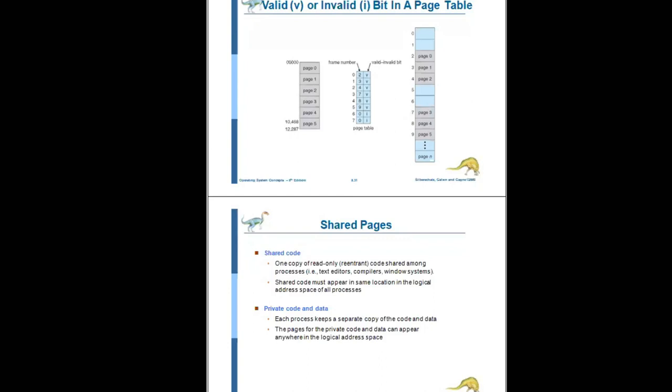Each user shares the same common text editor, which requires 150 KB, plus each user's data stored at some location, that is the data space of 50 KB for each user. Then how much space will be required?